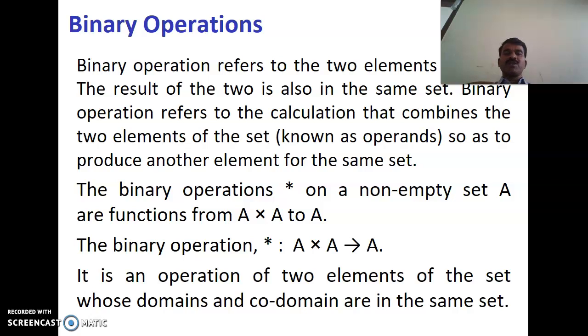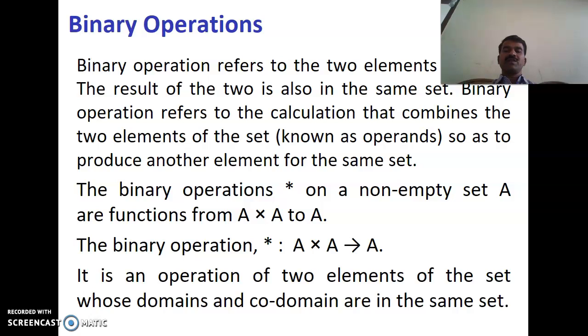Binary operation refers to the two elements of a set. The result of the two is also in the same set. Binary operation refers to the calculation that combines the two elements of the set so as to produce another element for the same set. The binary operations star on a non-empty set A are functions from A cross A to A, which is also a mapping from A cross A to A.